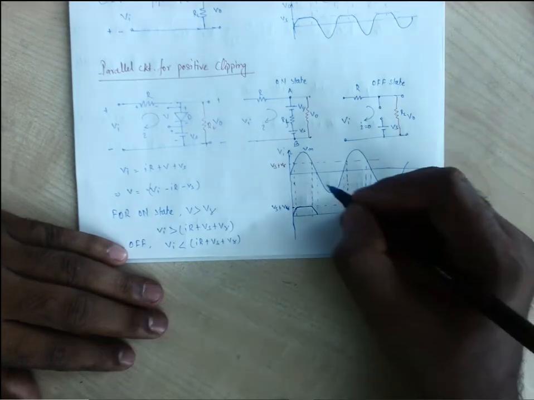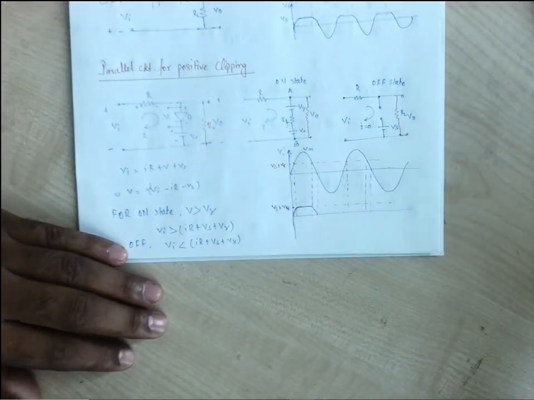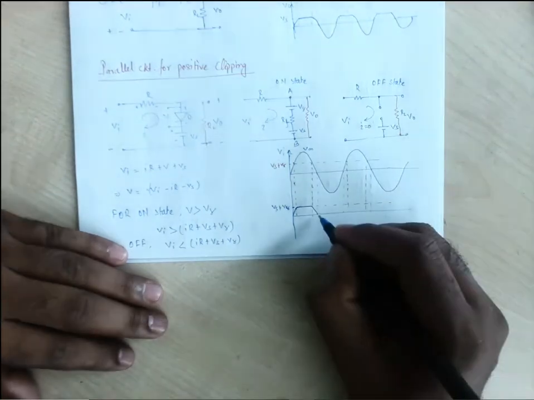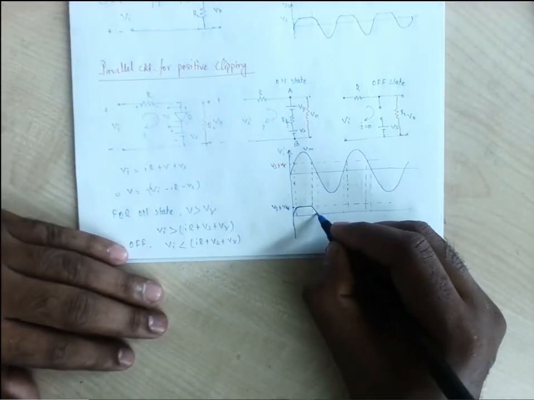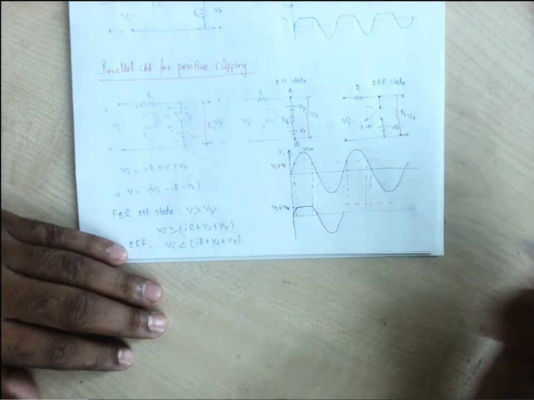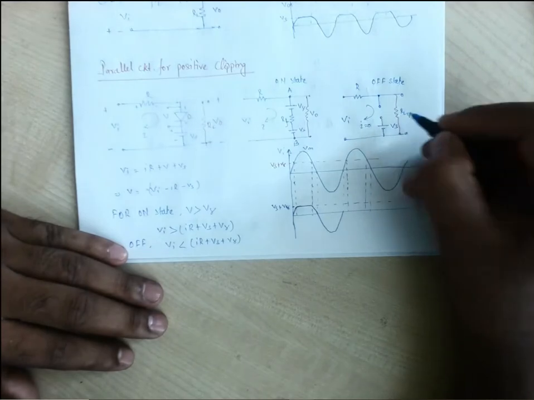When it is less than Vs plus V gamma, our diode will be off, and whatever the input is will remain as the output. So for the negative half, the output will remain the same as the input. The whole negative half will come across this RL.